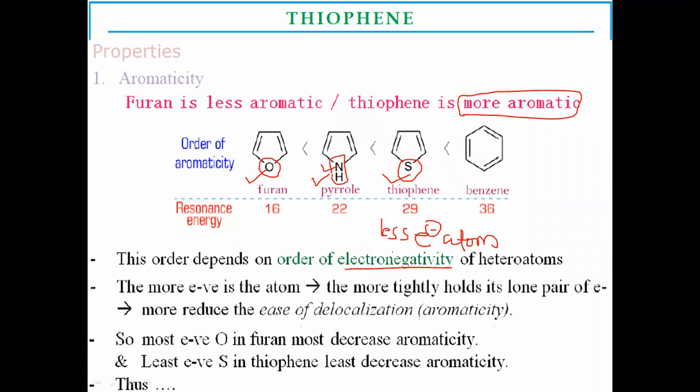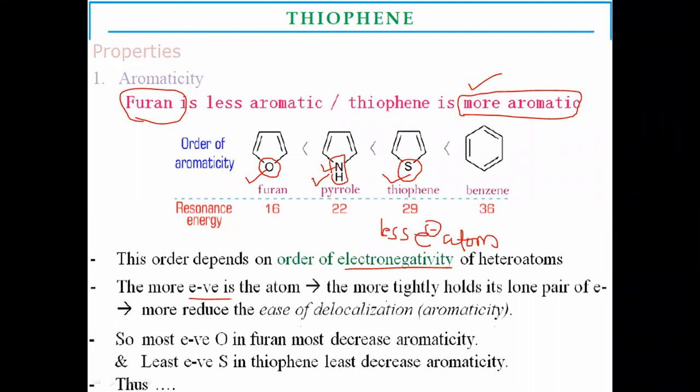They hold them tightly and they do not delocalize easily as compared to the less electronegative atom. On that basis, thiophene has more aromatic character than furan. This is the basic reason, the more electronegative atom. Oxygen is a more electronegative atom than nitrogen and sulfur.